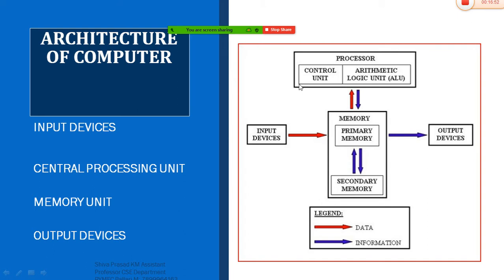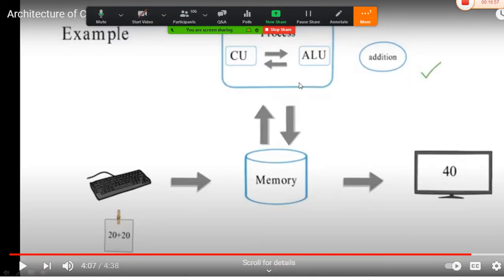Here I have taken one example for the architecture of a computer system, which speaks about the addition of two numbers. It is similar to the architecture. The data has been inputted using an input device called a keyboard. Using the keyboard, we are inputting 20 plus 20 as the input to my system. That 20 plus 20 will be transferred to the memory, and this memory will store that data temporarily and send the data to the CPU.